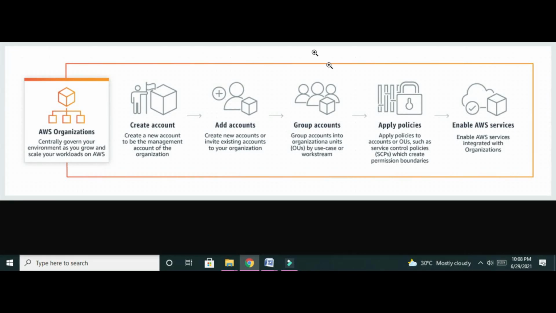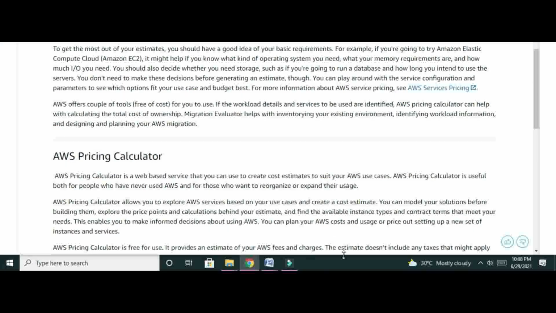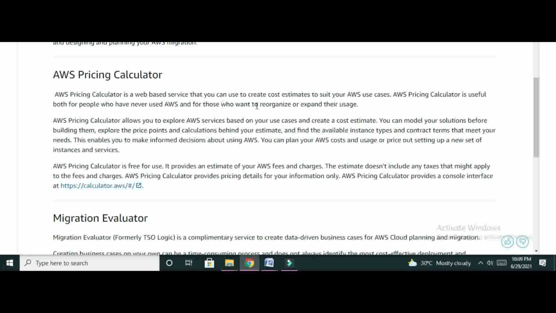Next, TCO. TCO stands for total cost of ownership. Whenever we are using any service or resource in AWS, the cost is being calculated. Some services are under free tier eligibility, some are paid services. The AWS Pricing Calculator is a web-based service that creates cost estimations for AWS use cases.